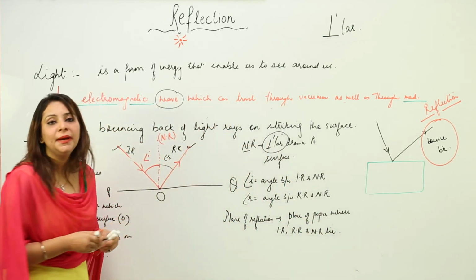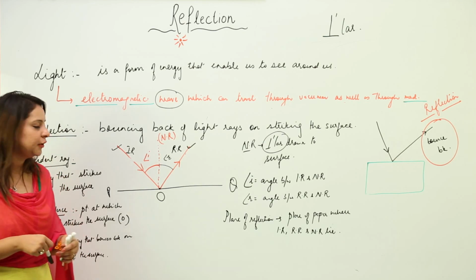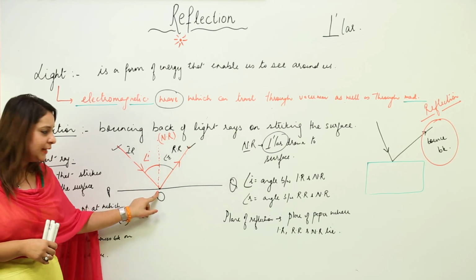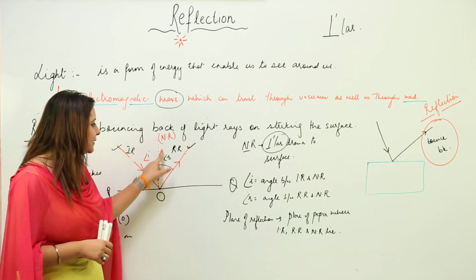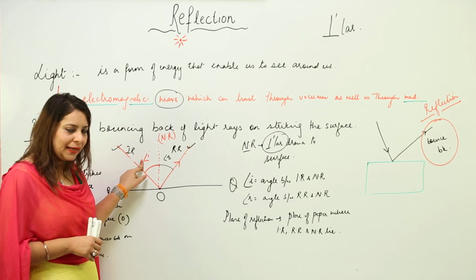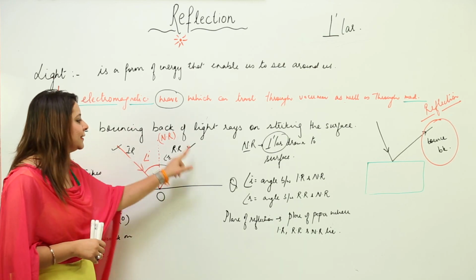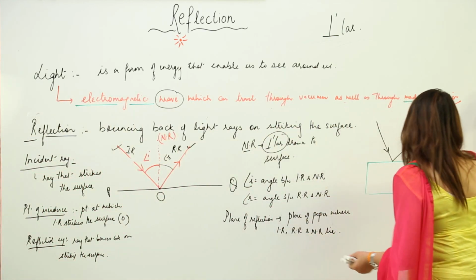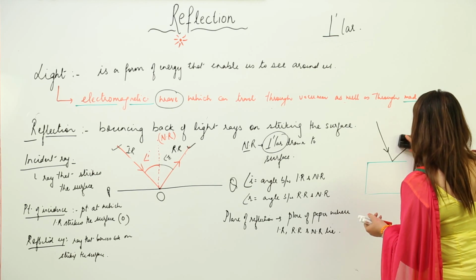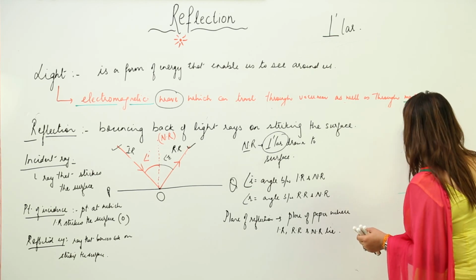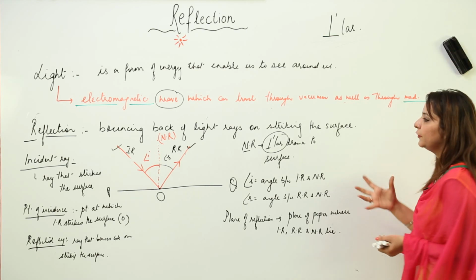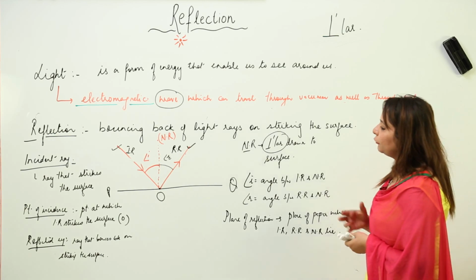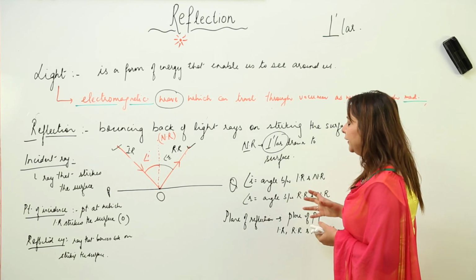So this is the basic terminology which we will be using in this chapter, that is reflection. I think you got it. This is the incident ray, this is the point of incidence, this is the ray that bounced back, this is the perpendicular, this is the angle of incidence, this is the angle of reflection, and this complete thing is the plane of reflection. Now we are going to start with the laws of reflection, that is, whenever reflection takes place from any surface, what kind of observation do you always see. But before we do that, I just want to make you familiar with one more thing.